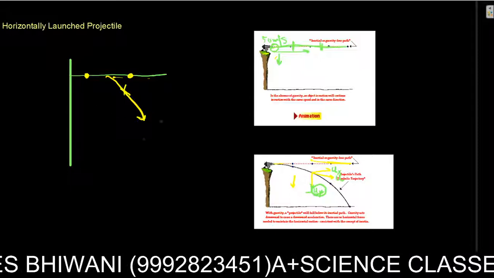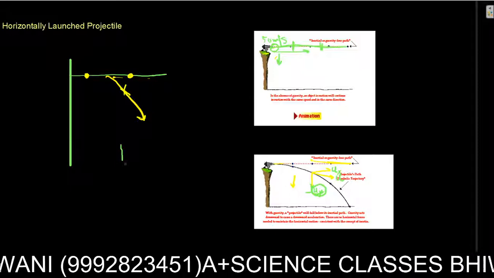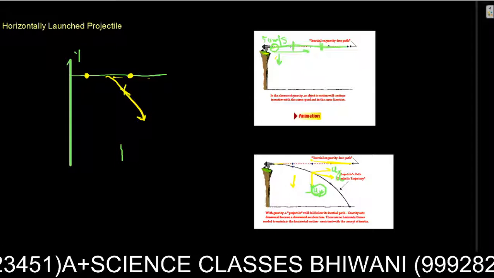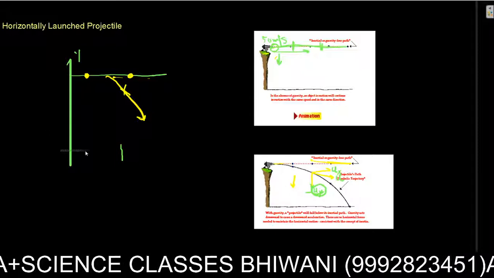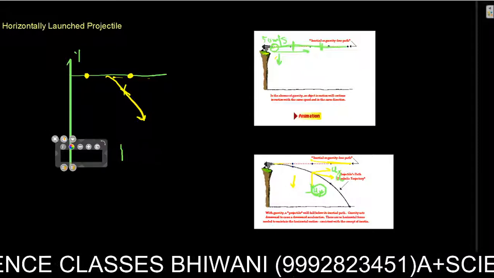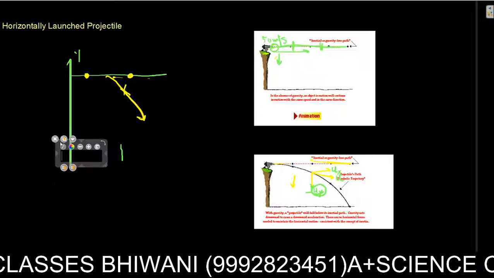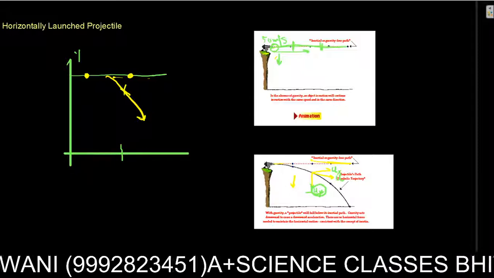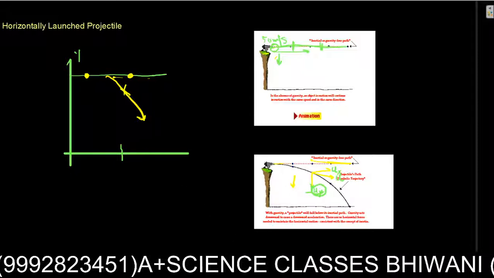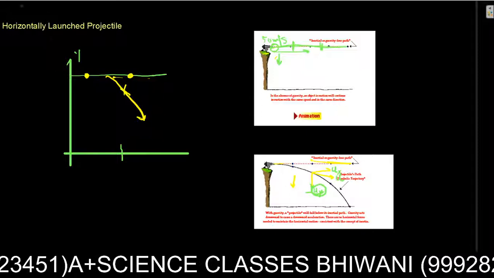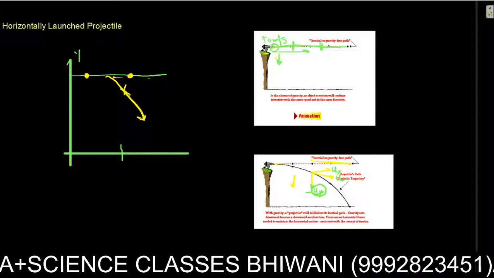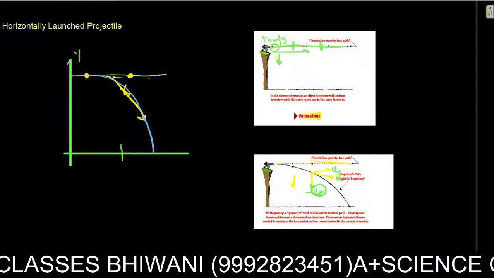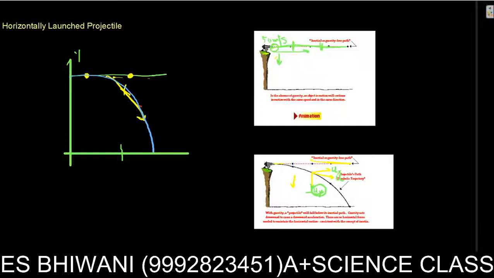Why is it going to be negative? It's a simple reason, because we take, let it be positive y-axis and let it be my origin, let the surface of earth be the origin. So my ball traveled like this. It's going to have different velocities at different points.